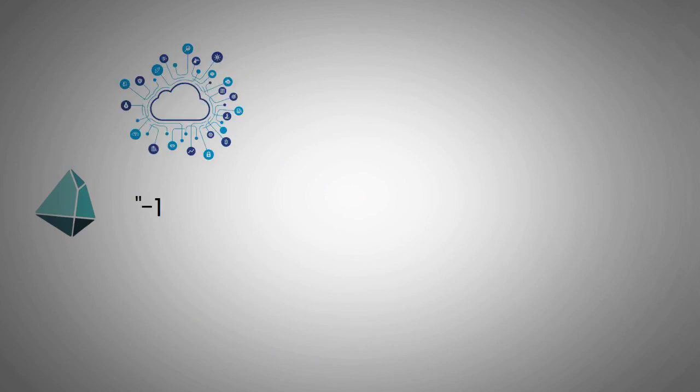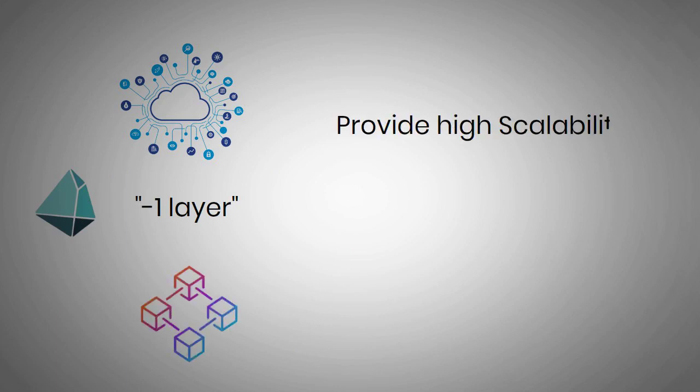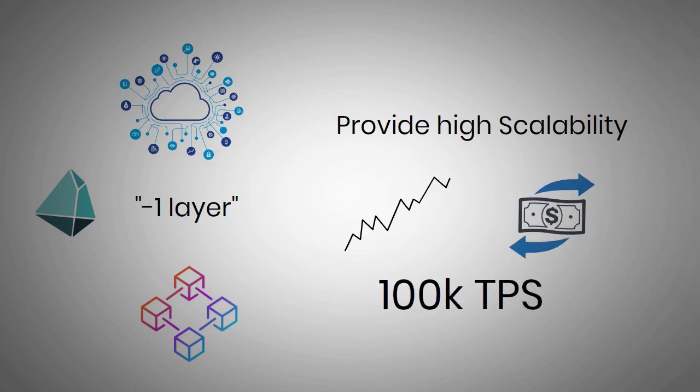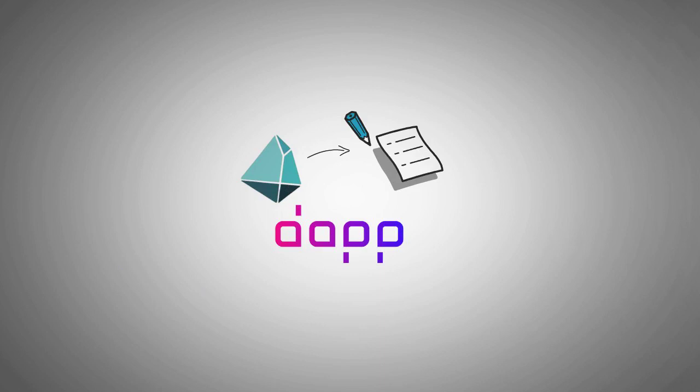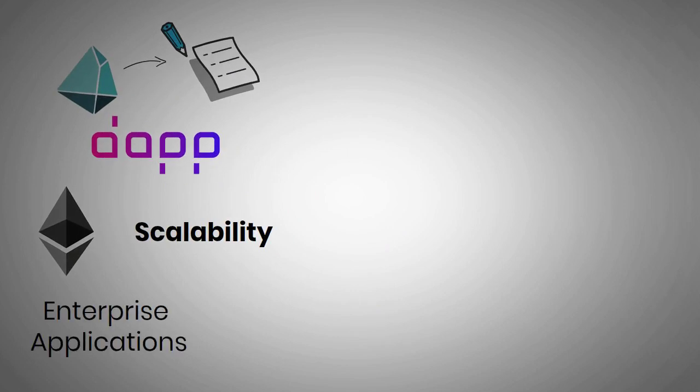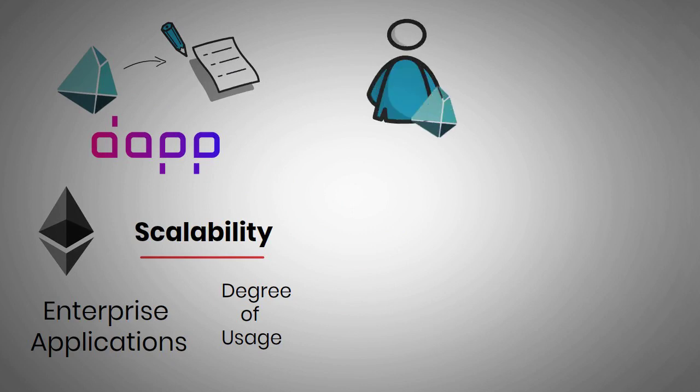Trias, on the other hand, is a decentralized cloud computing infrastructure. A -1 layer protocol could support public blockchains like Ethereum. Trias could provide high scalability properties to Ethereum and increase the current transactions on Ethereum by over 100k TPS using a single shard. Trias also supports smart contracts and allows users to build decentralized applications that are far superior to Ethereum in terms of scalability. The enterprise applications that require high scalability due to their degree of usage could benefit from the applications built on the Trias blockchain. Users are rewarded with Trias tokens when they participate in different operating roles within the 3 layers